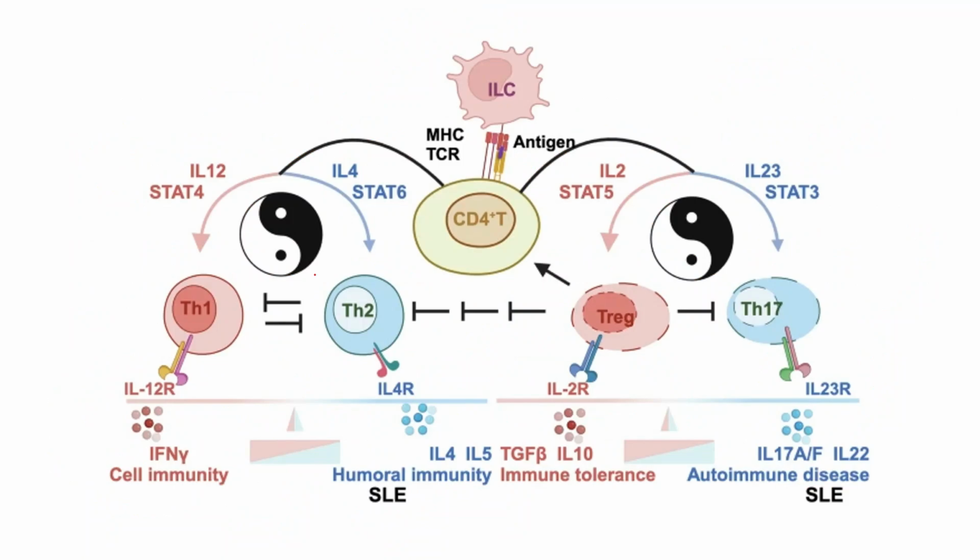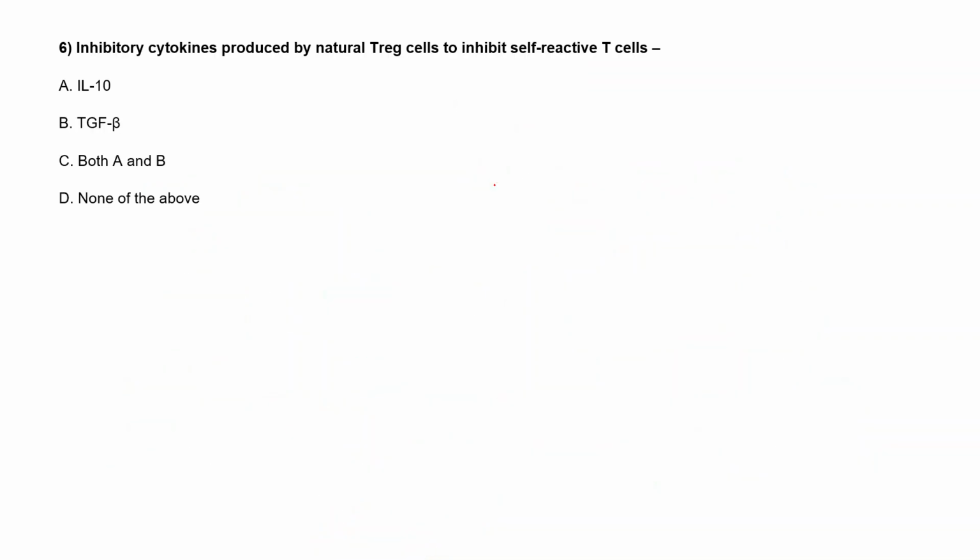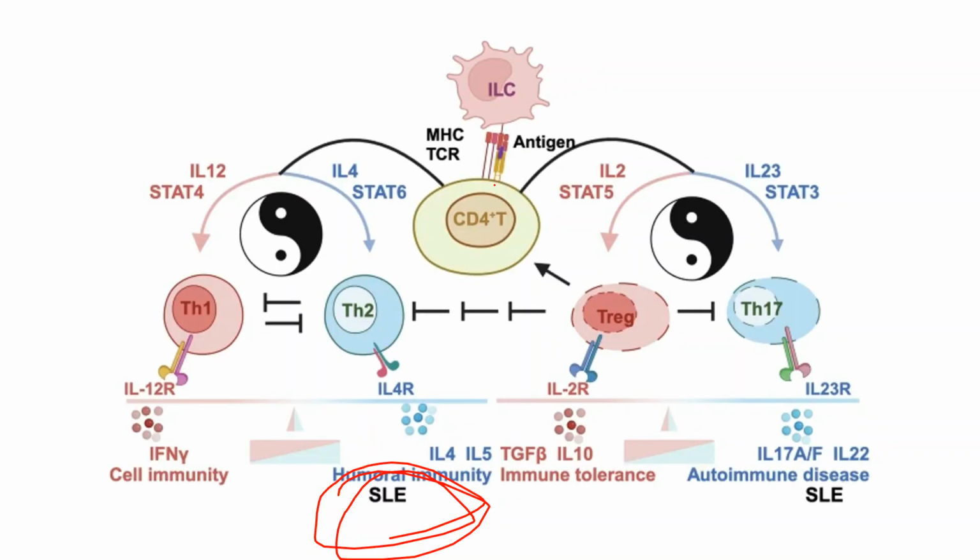Here this is the main signaling, how this TLR9 pathway happens and causes SLE. Through IL-4 and IL-5 also this signaling will happen. Moving to the next question, that is inhibitory cytokines. The process will be the same, like how this cytokine will be released and again activate T helper cells.